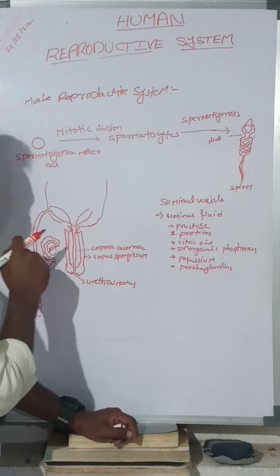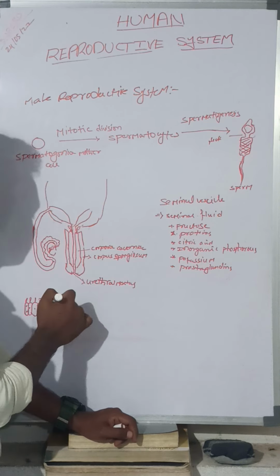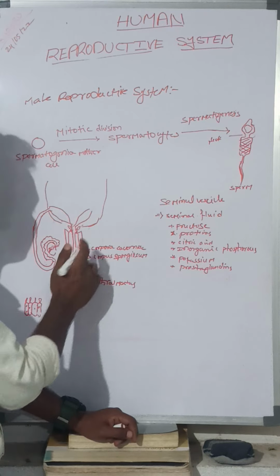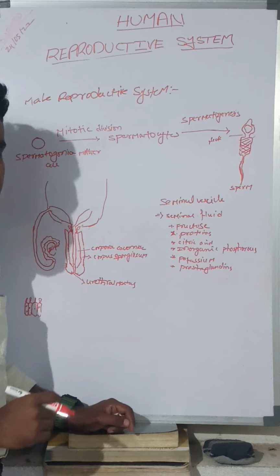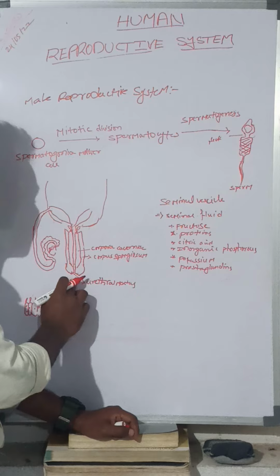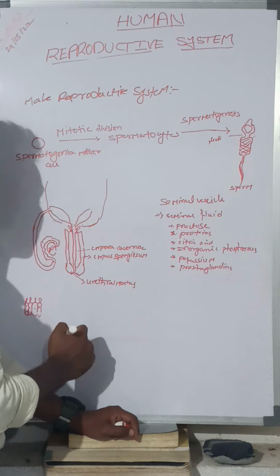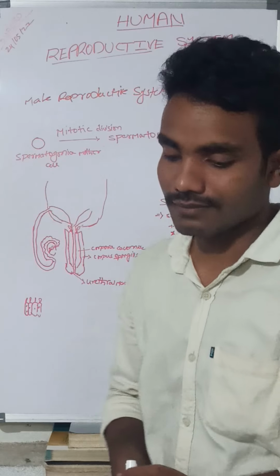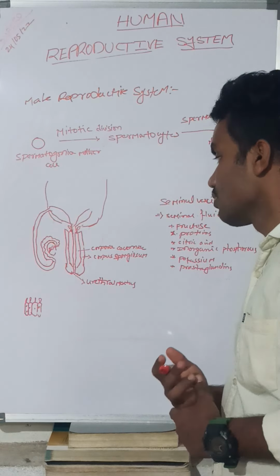Now when the man is involved in coitus, this is opened into the vaginal orifice.